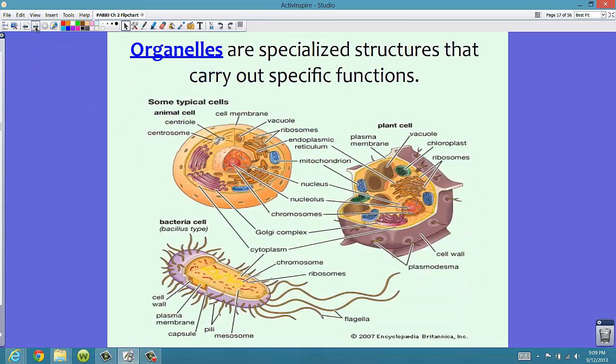Now, organelles are specialized structures that carry out specific functions. So, in the next video and in your notes, you'll be filling out some of the functions and structures of these organelles. These are ones that you definitely will need to know, and we'll begin talking about them in the next video.